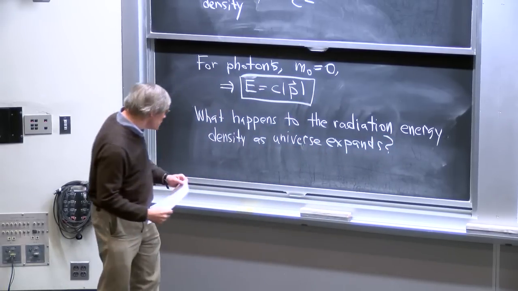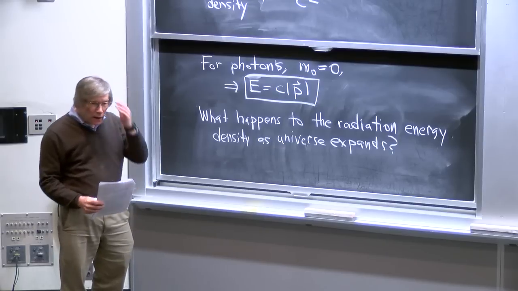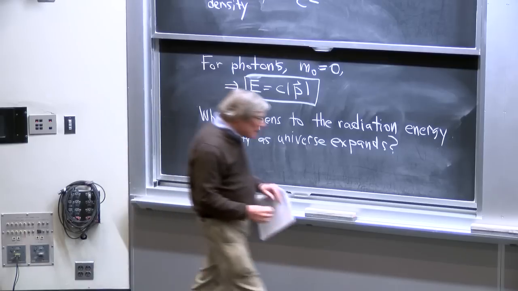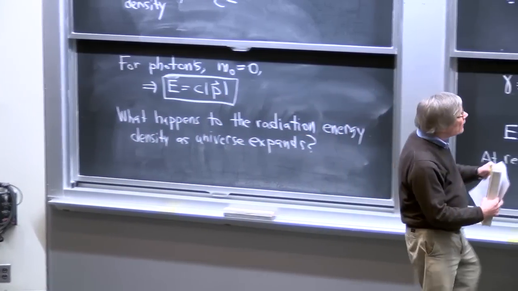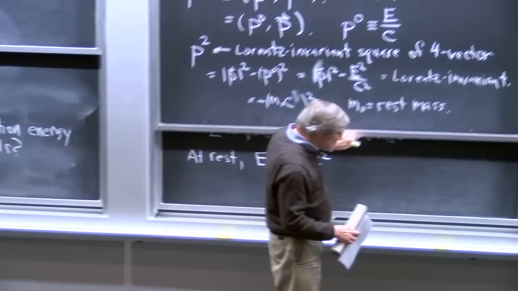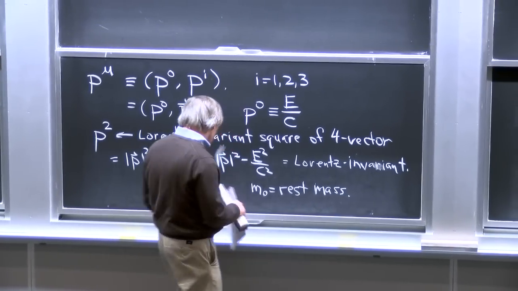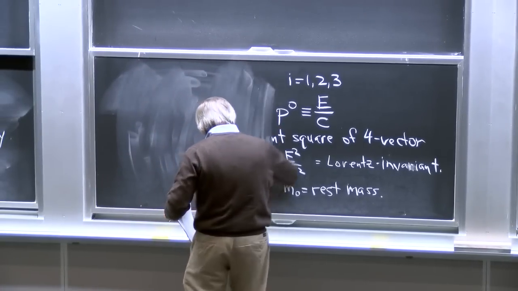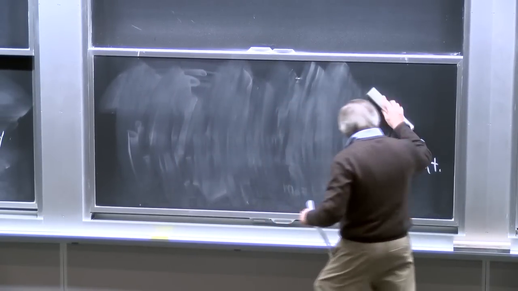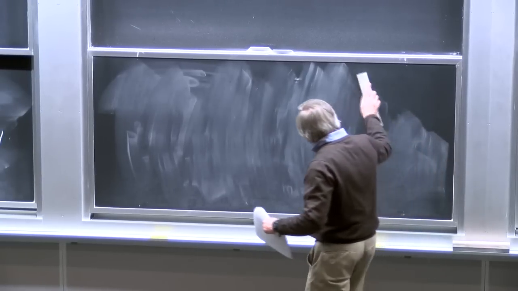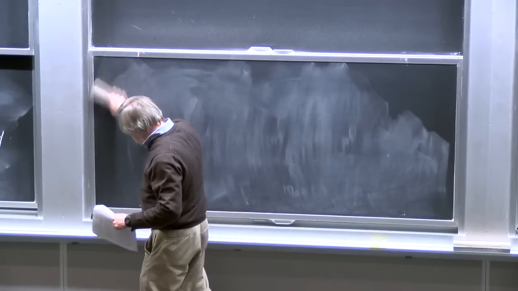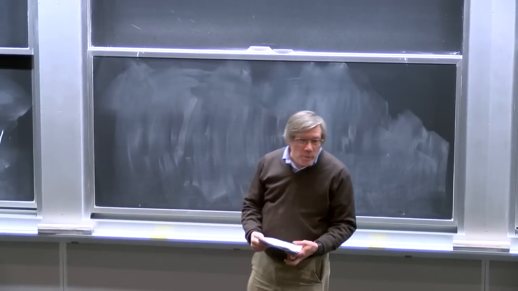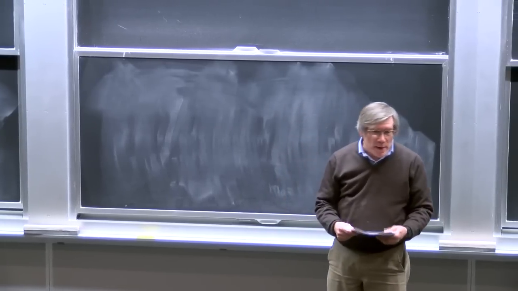What happens to the radiation energy density, or equivalently mass density, as the universe expands? This turns out to be a very easy question to answer if we think of the energy as being made out of photons. We would get an equivalent, identical answer if we used classical Maxwell's equations and talked about how energy densities of electric and magnetic fields behaved. It would be more work actually to do it that way, but we would get the same answer.